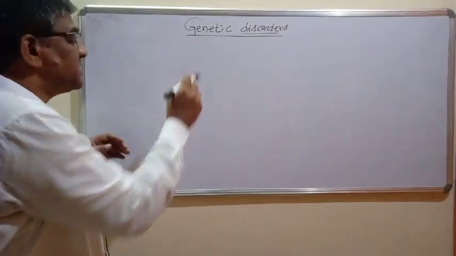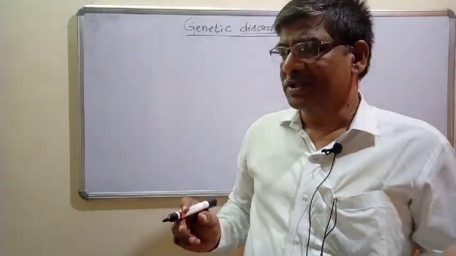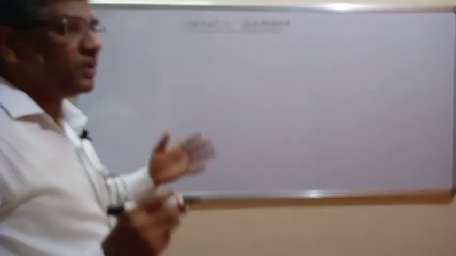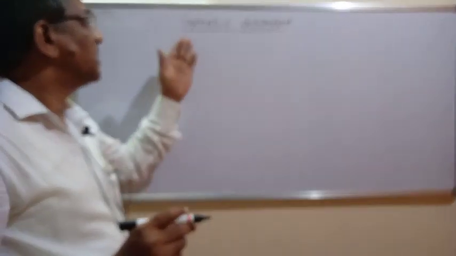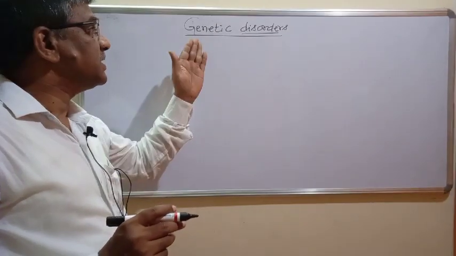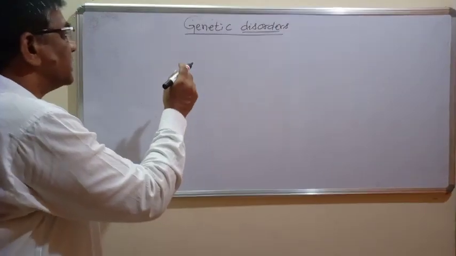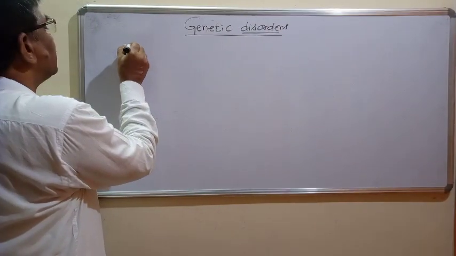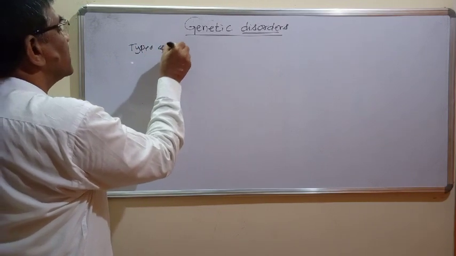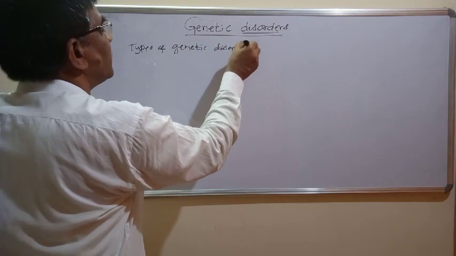We are now able to treat most diseases with advancement in science and the discovery of different types of antibiotics, but these genetic diseases cannot be cured or treated, because there is a problem in the genes or in the chromosomes. So based on that, genetic disorders can be classified into different types. What are the different types of genetic disorders?